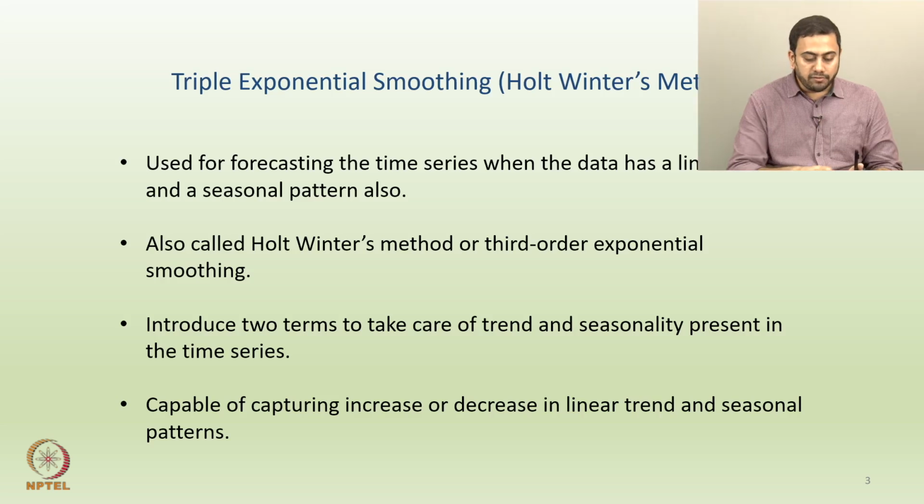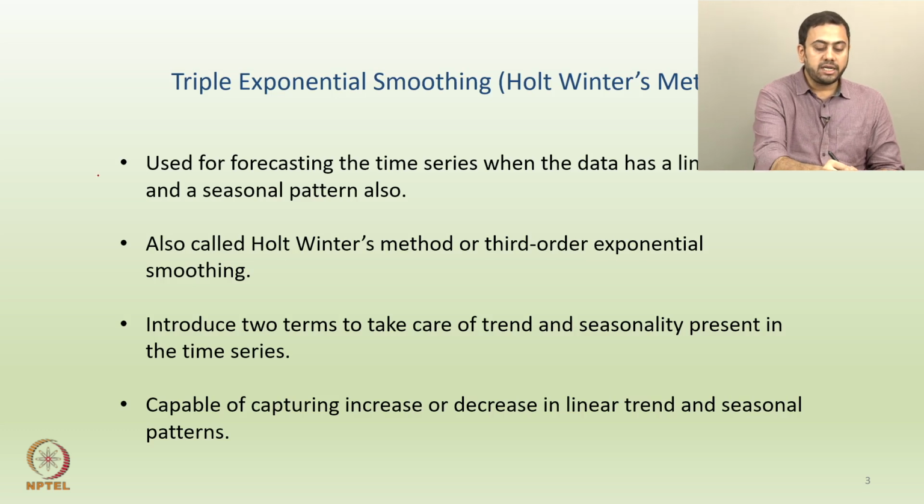Now, again a few definition pointers or some general properties of triple exponential smoothing. When do you apply that, or how exactly is triple exponential different from double exponential? We will discuss all that. Before we discuss any of the points, just remember one very important idea: in double exponential smoothing, you still had the weighing parameter alpha, and then you controlled an extra idea, which was a linear trend in the model. But if you remember, we ignored seasonality completely, right. Can you somehow bring in seasonality also? And the answer is triple exponential smoothing.